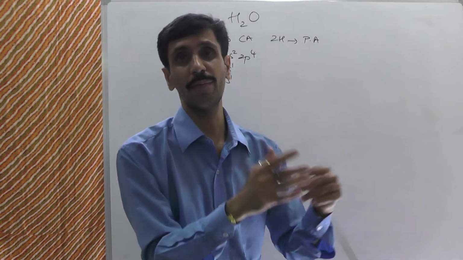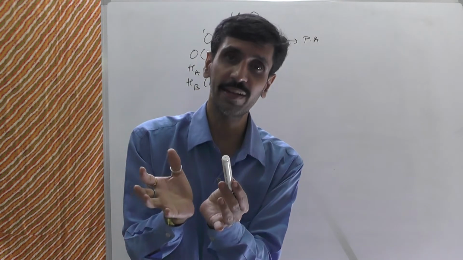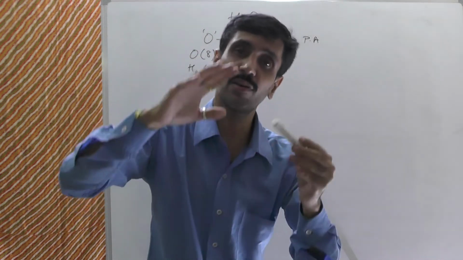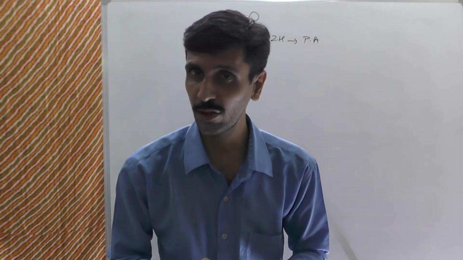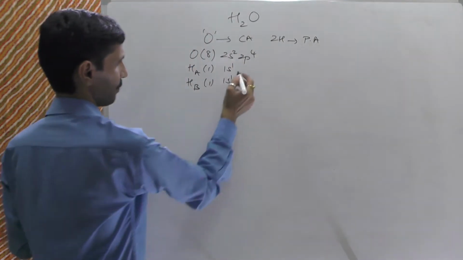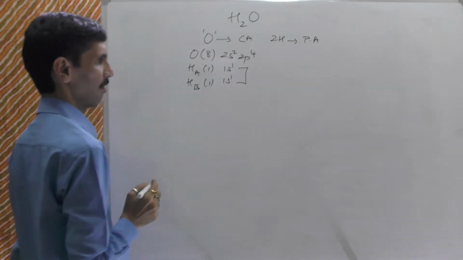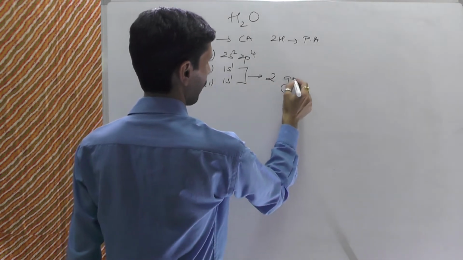Alright, now here we talk about the wave properties. Because whatever these properties are is based on waves, we use the term wave functions. And the symbol of a wave function you also know well: yes, psi. So in this way, the 1s and the 1s orbitals mix, resulting in the formation of two group orbitals.